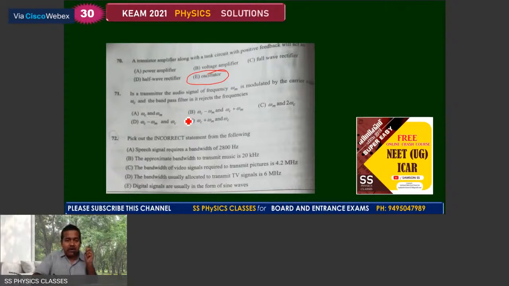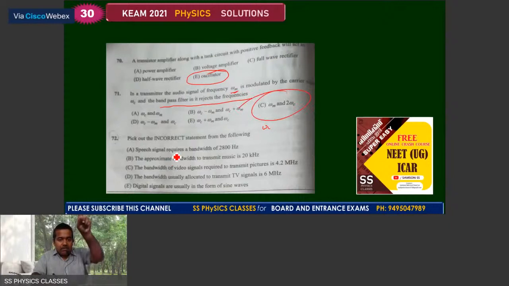It is very important. In a transmitter, the audio signal of frequency omega m is modulated by the carrier signal, and a band pass filter is used to reject the frequencies. The band pass filter is used to reject the unwanted frequencies. What we need are omega c plus omega m and omega c minus omega m. So the unwanted one is C choice.